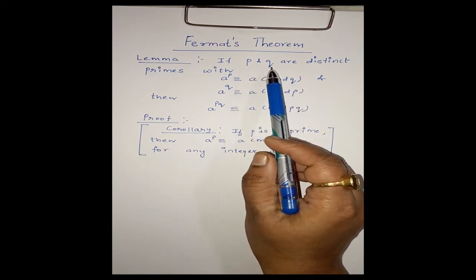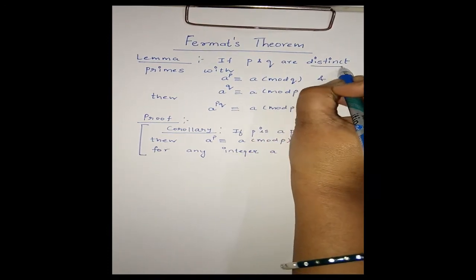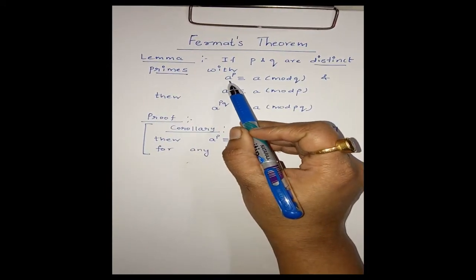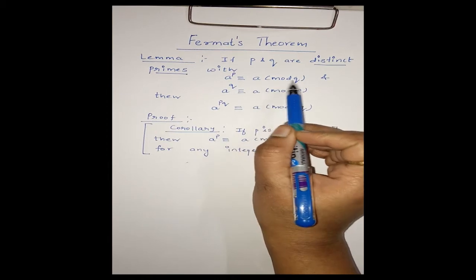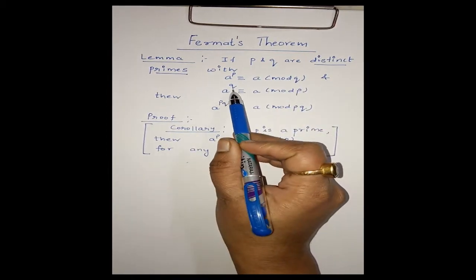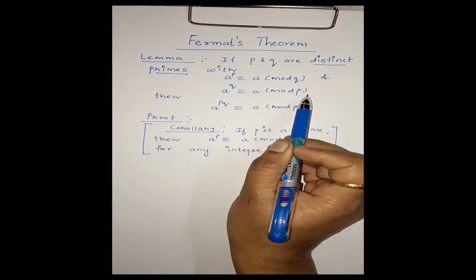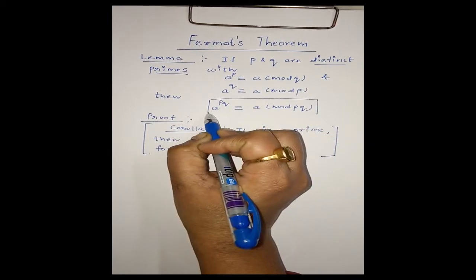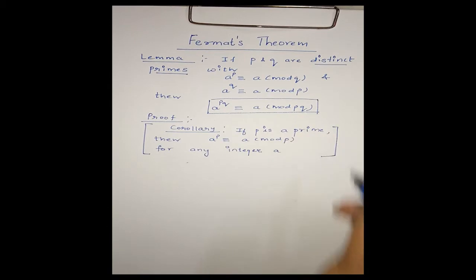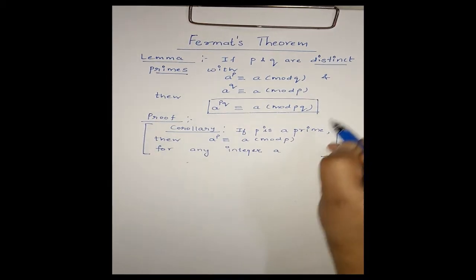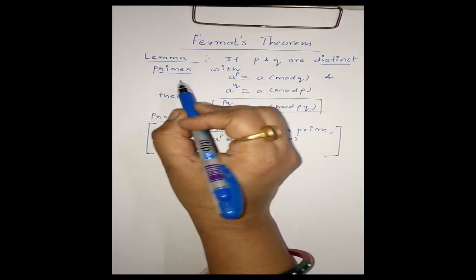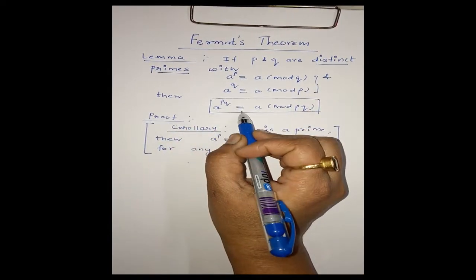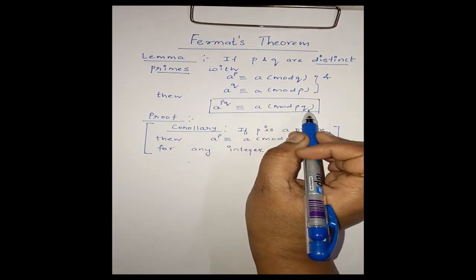Given that P and Q are distinct primes such that we have these two congruences, A power P is congruent to A modulo Q and A power Q is congruent to A modulo P, then we have this congruence: A power PQ is congruent to A modulo PQ. This is the result. If P and Q are distinct primes satisfying these two congruences, then A power PQ is congruent to A modulo PQ.